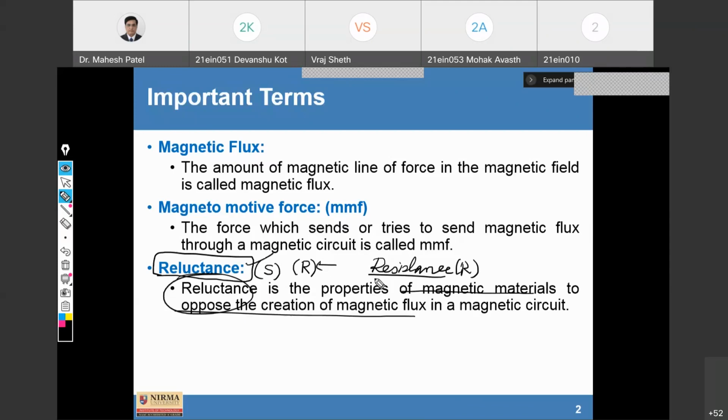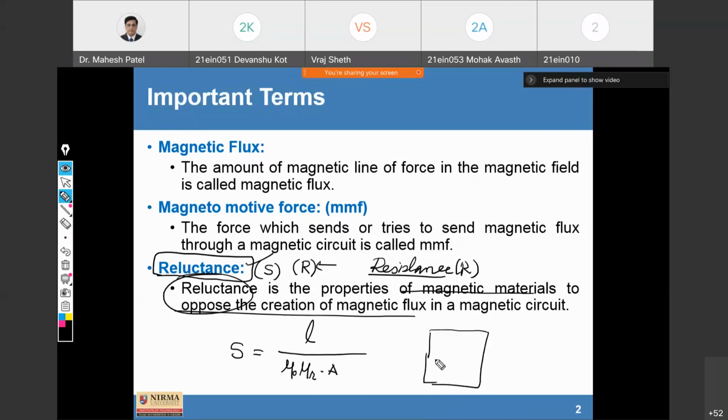This reluctance S depends on the length of the magnetic flux path as well as the permeability mu0 mu r into the cross-sectional area A. Suppose there is a magnetic circuit.